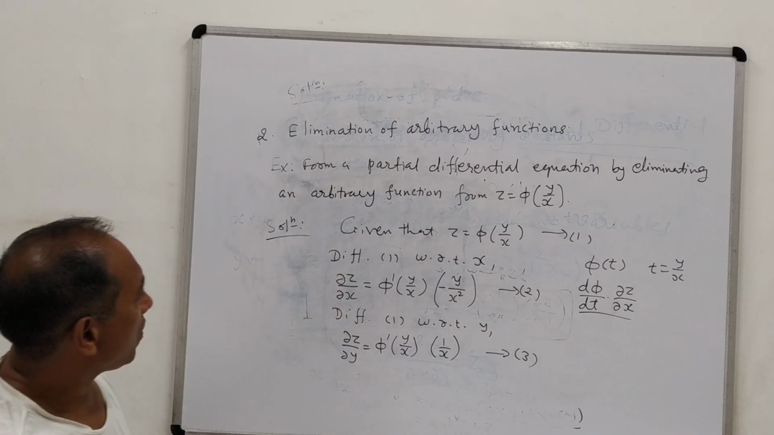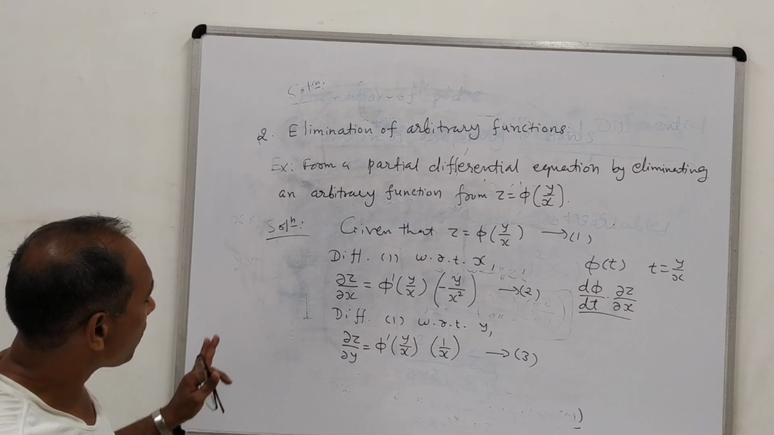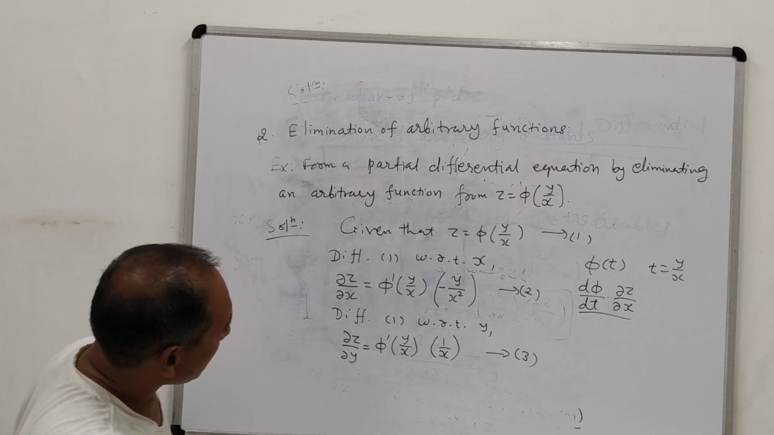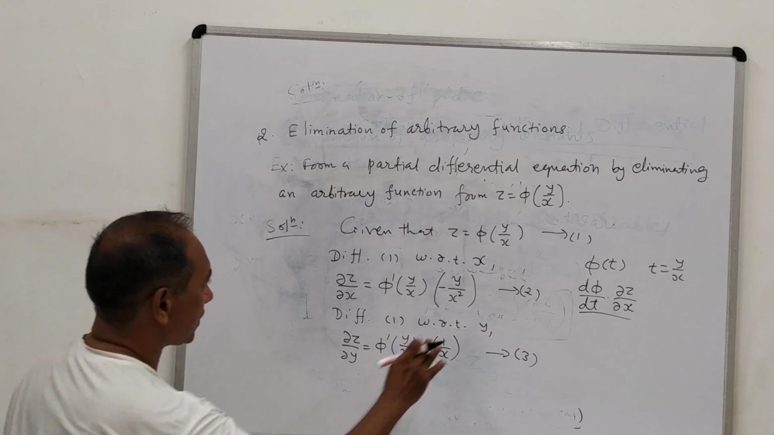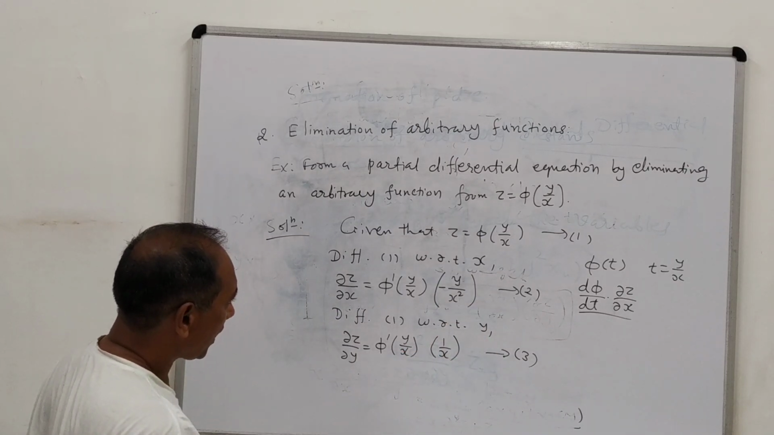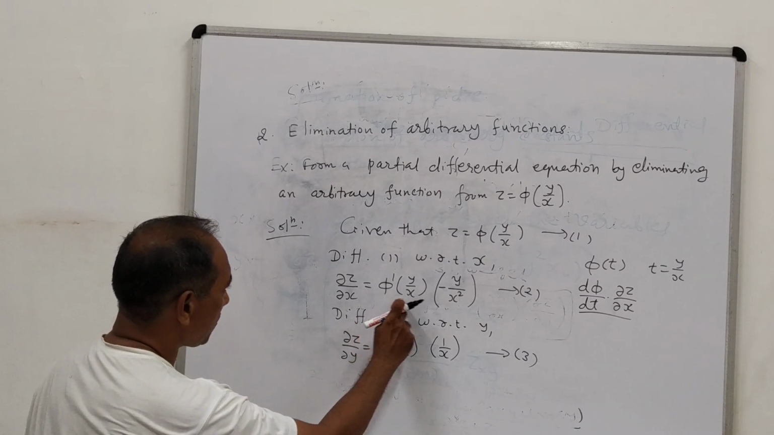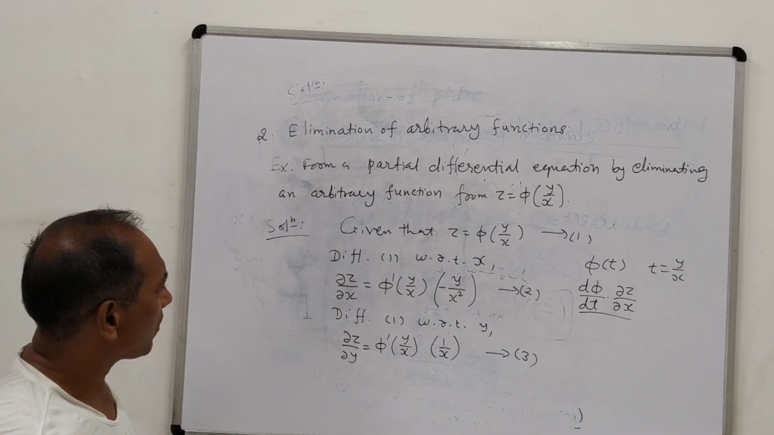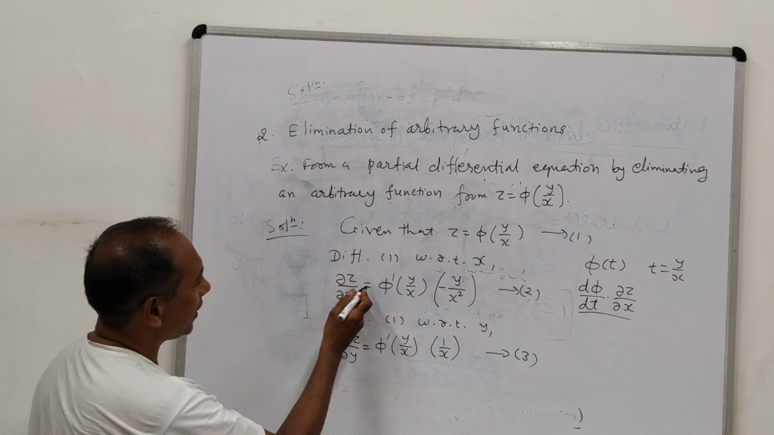Now we want to eliminate phi in any way. So how is this possible? We can understand that by observing the equations. Just look at equation number 2 and 3. Can we eliminate phi by using these two equations? Yes, obviously, because we want to remove this phi dash. If it is removed, then our problem is solved. And this can be removed directly by taking their ratio.